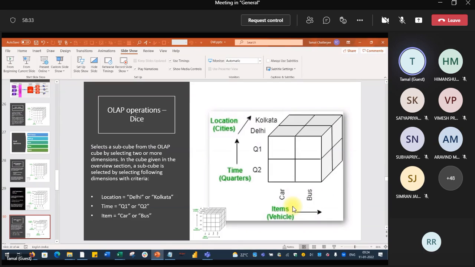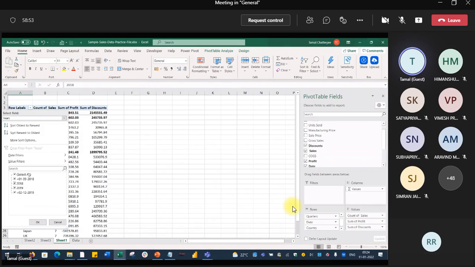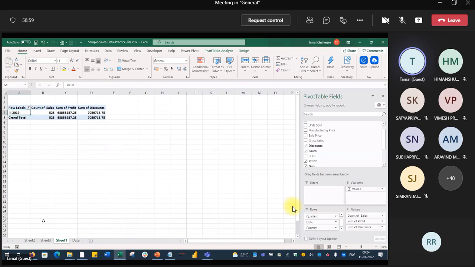Dice means, like a Ludo die, it will remain 3 dimensional. So there is no loss of dimensions. But in slice, the dimensions change a little. Let's see how simple it is to visualize. So now dice. I would like to see only the filtered data, only 2019 data. So how many dimensions are there?